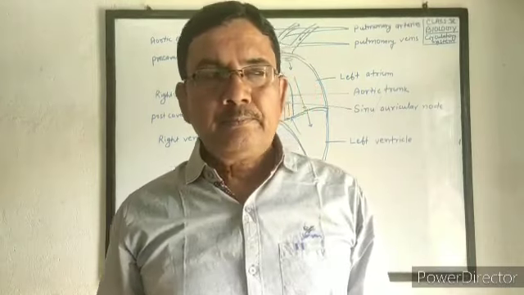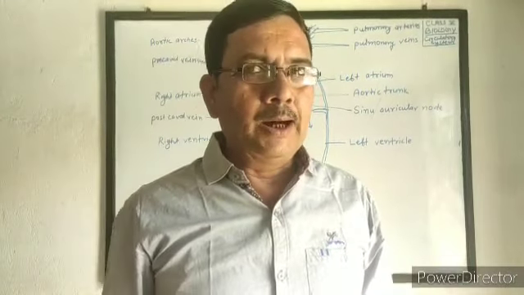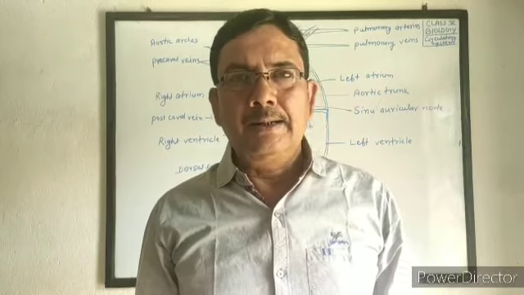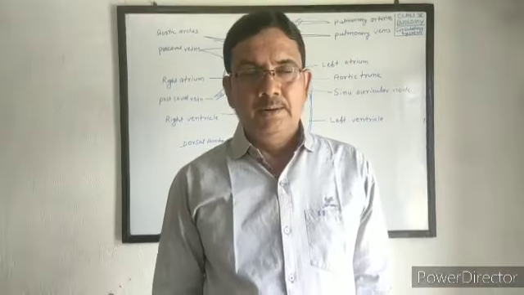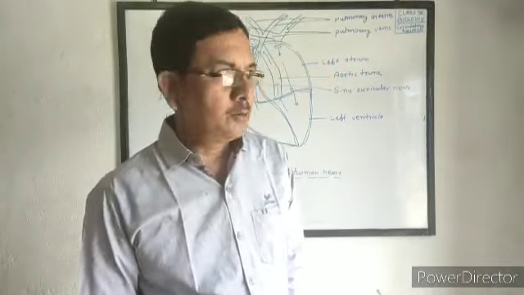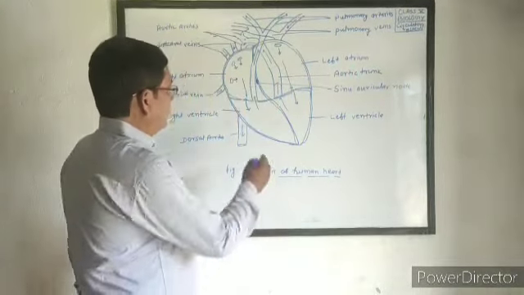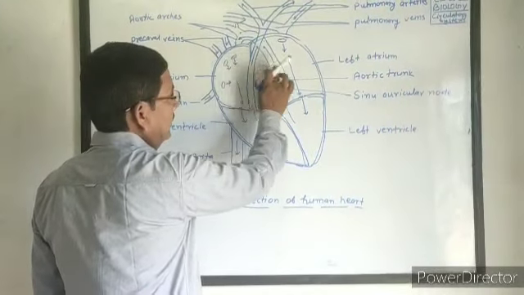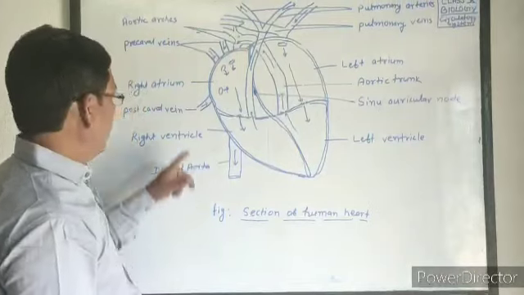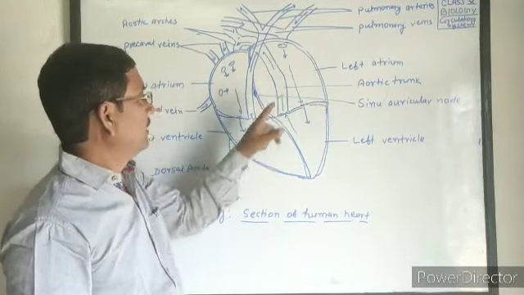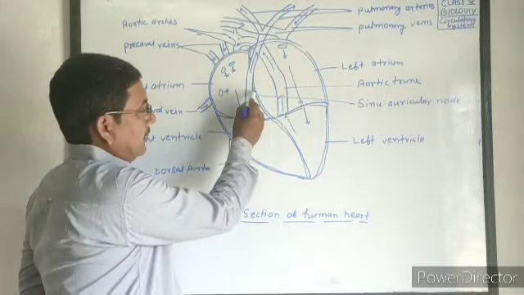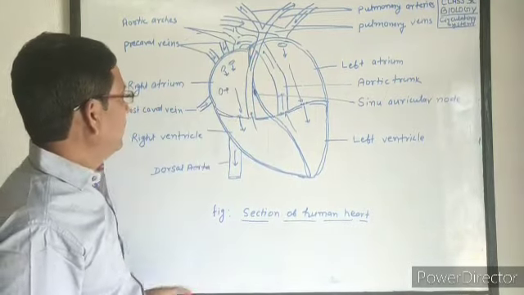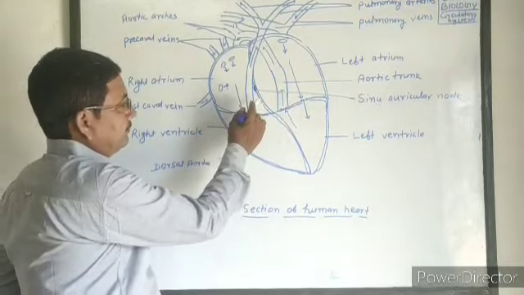Now how our heart works, that is how contraction and relaxation occurs. In the interauricular septum, that is the septum which divides the auricles into two parts, right auricle and left auricle, or right atrium and left atrium, there is a pacemaker in the wall of the interauricular septum.